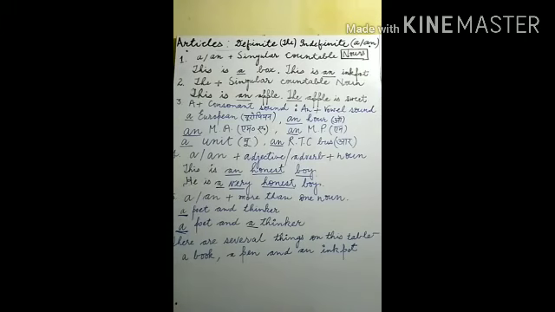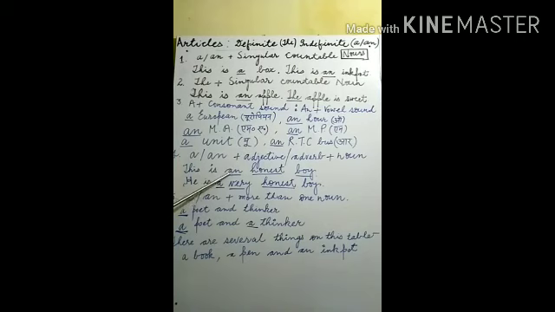For example, see, this is an honest boy. See, boy is noun here. Before the boy, its adjective is given. Adjective of quality here given. Honest is adjective of quality. Before the noun, singular countable noun, what is given? Adjective of quality. If before noun adjective is given, so I told you just before, you have to apply a/an.